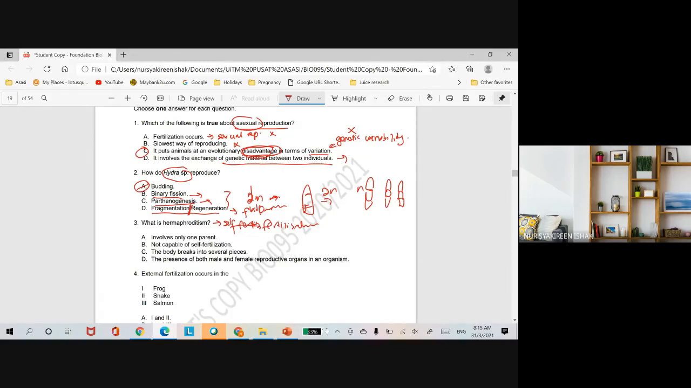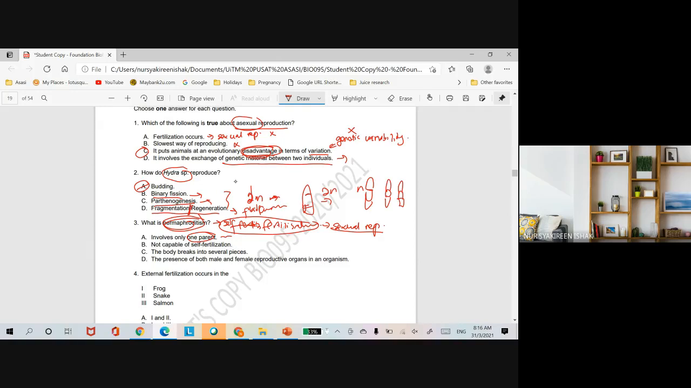So here, if you look at the statement for A, it only involves one parent. So ini statement ni macam betul, tapi kita tengok statement yang lain. Sebab kalau hermaphroditism, because it undergoes self-fertilization, it involves the sperm fertilizing the egg, it falls under sexual reproduction. Ingat, hermaphroditism walaupun one parent, it falls under sexual reproduction. So kita KIV itu dulu sebab statement tu macam betul, tapi kita tengok ada tak statement yang lebih tepat.